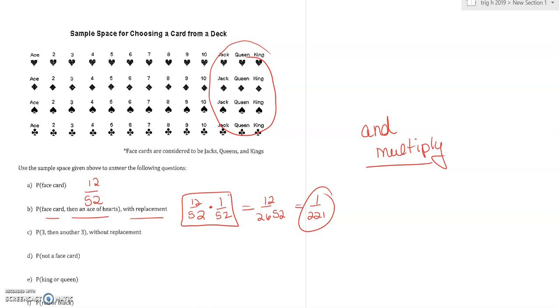Okay, what about part C? It says, what's the probability of 3 and then another 3? Notice they said without replacement. So there are 4 3s in the deck. But then I didn't replace the 3. So now there are only 3 3s in the deck and only 51 cards to choose from. So again, you can multiply it out if you want.